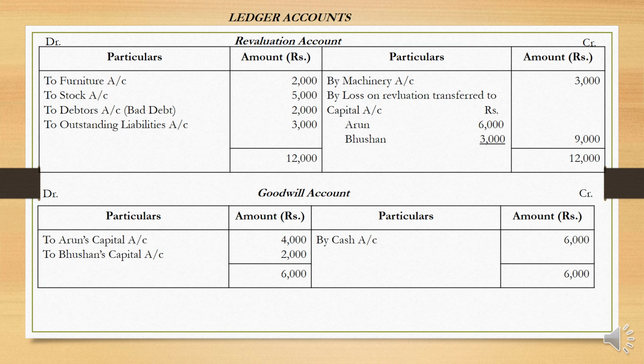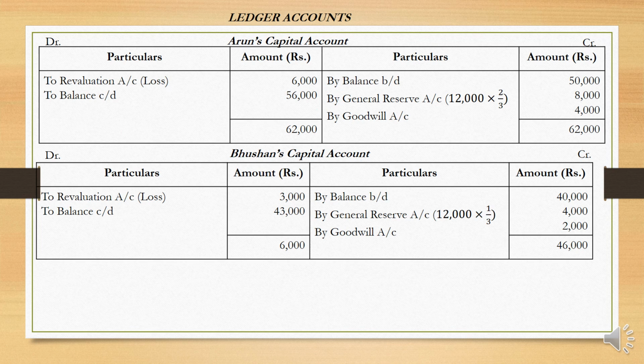Increase in the assets comes on this side. Decrease in the assets comes on the debit side. Increase in the liability comes on the debit side, and decrease in the liability comes on the credit side. Okay, then goodwill account. Only these entries come here. First one for goodwill brought in by her, cash account debit to goodwill account, 6,000. Then this has to be distributed among the old partners, Arun's capital account and Bhushan's capital account.